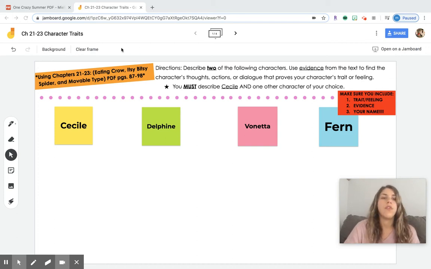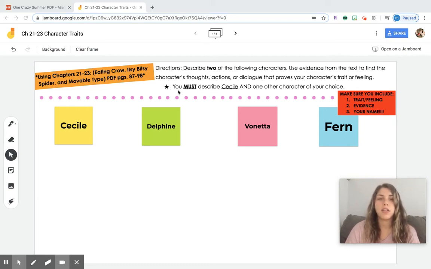Okay? Over here, it says using chapters 21 to 23, which are titled Eating Crow, Itsy Bitsy Spider, and Movable Type. Okay? Those are the chapters that you guys are going to be using for this assignment. Those are the last 3 chapters that you guys read on your own. Okay, so you're using the chapters that you've already read to complete this assignment, all right?